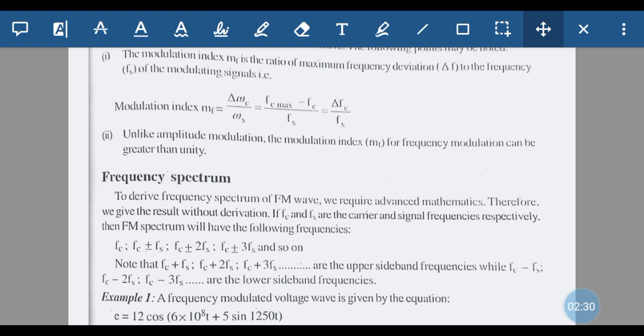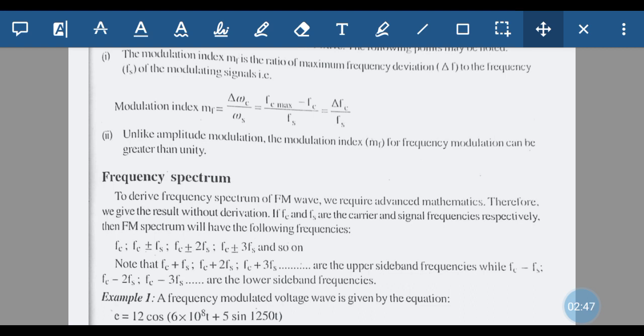That is, a large number of frequencies are possible. All these Fc plus Fs, the frequencies which are greater than the carrier frequency, are termed the upper sideband frequencies, while Fc minus Fs, Fc minus 2Fs, etc. are called the lower sideband frequencies.